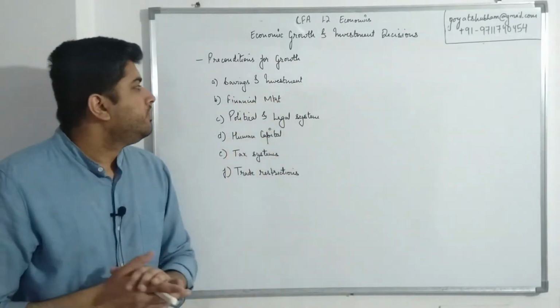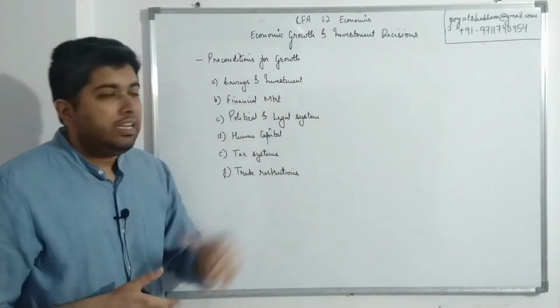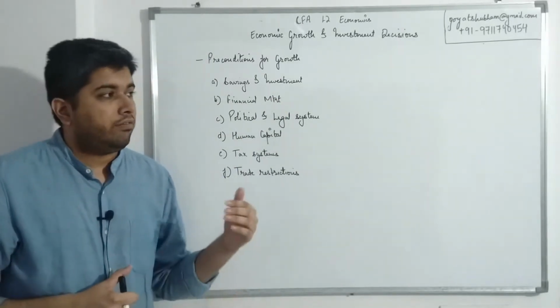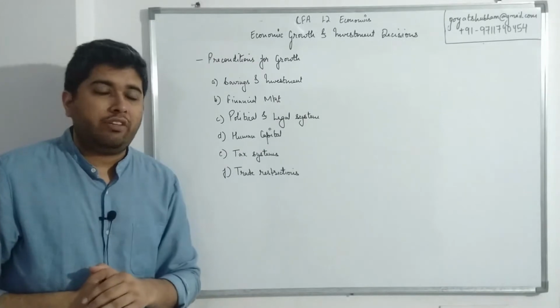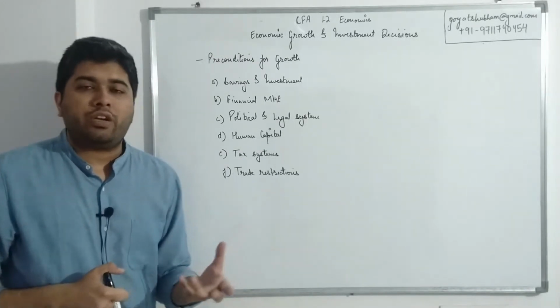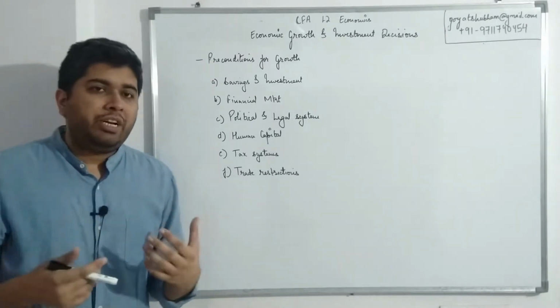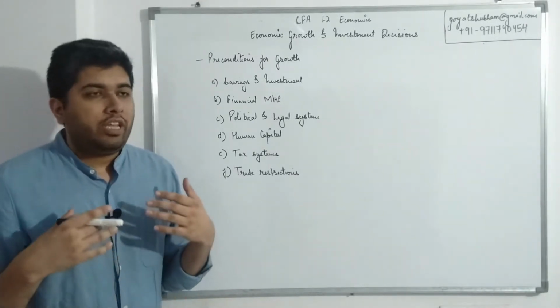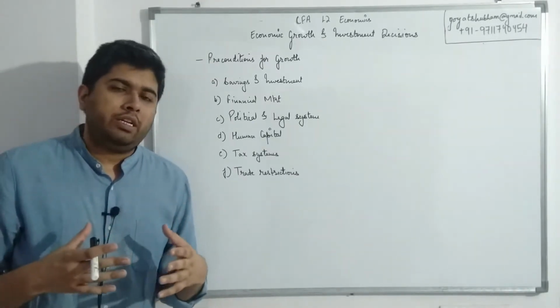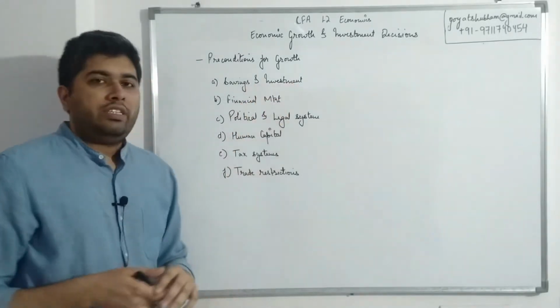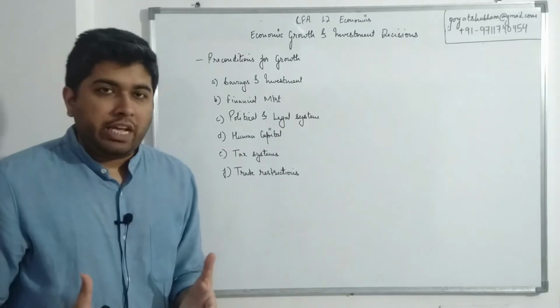So that is the first factor. Then financial markets. If the stock markets and the bond markets are very good, and the intermediaries are functioning very well, the banking system, the insurance companies, the brokers, the dealers, all the intermediaries and the market together are working in a very transparent and smooth manner, this further enhances the first point itself, that people have more trust when they make investments.